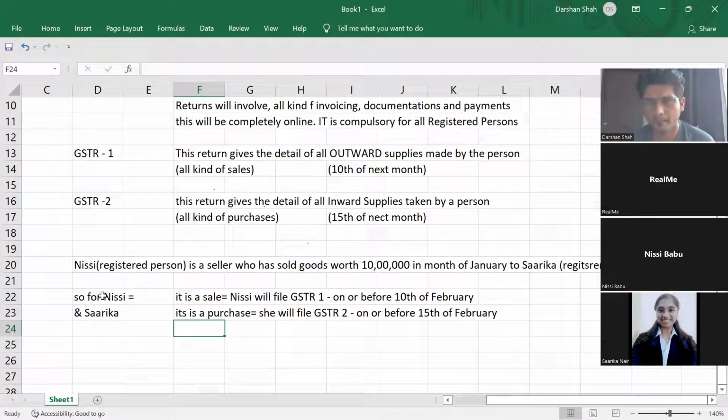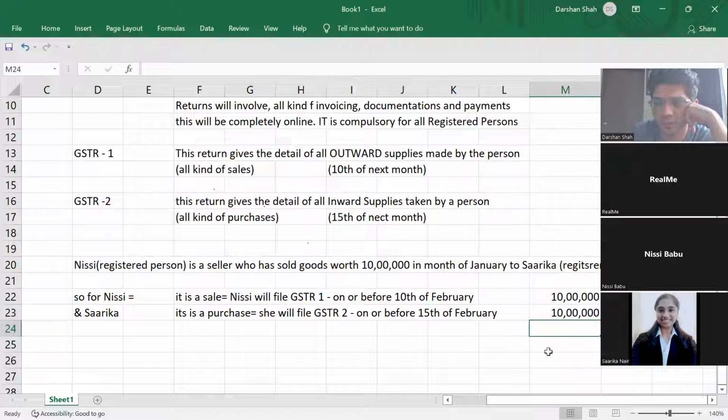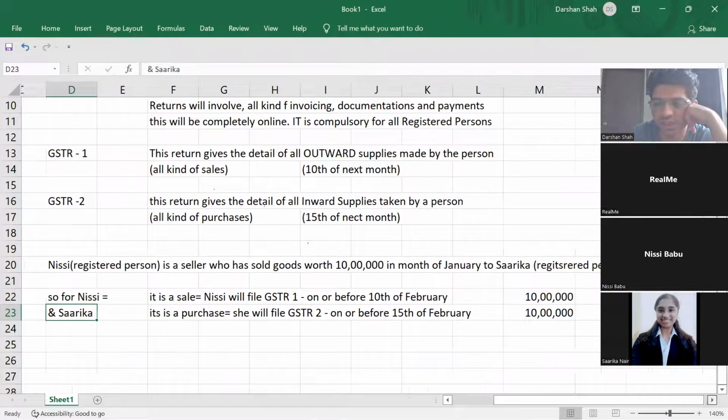Understood? No problem till here? Okay. Now, both are showing 10 lakhs and 10 lakhs. Then no problem. Both their returns will get submitted to the government. This GSTR1 of Nisi will be matched with GSTR2 of Sarika, right? Because in GSTR1, Nisi will say that I have made a sale to registered person named Sarika, and she will quote her GST number, right?